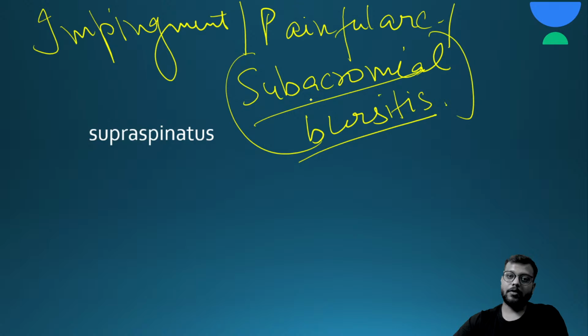And painful arc syndrome क्यों बोलते हैं, because there is pain in shoulder abduction, and that too in the mid abduction. Okay, mid abduction, between 50 to 100 degrees there is pain. So if there is mid abduction pain, it is called as the painful arc syndrome.